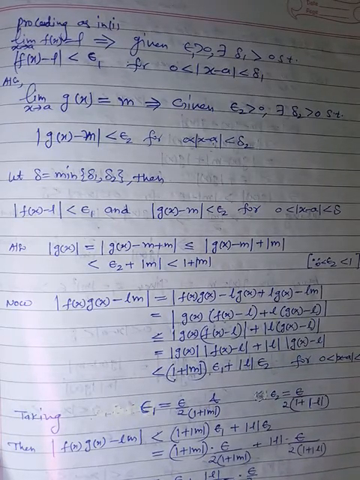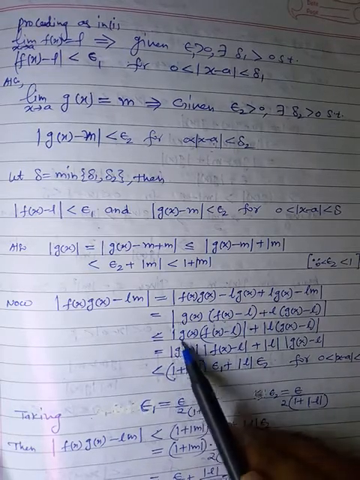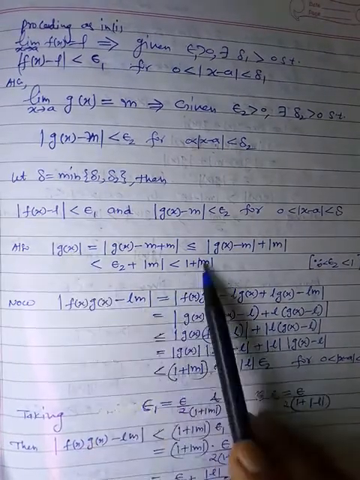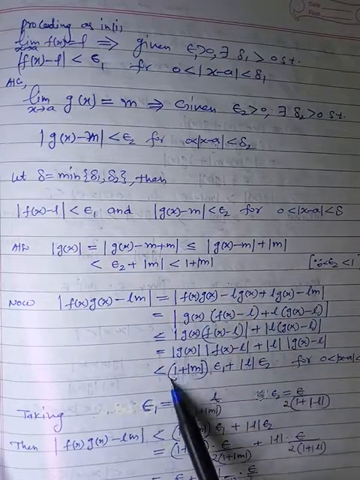Now replace the values. What is magnitude of g x? We have already evaluated. This is nothing but 1 plus magnitude of m, so replaced.